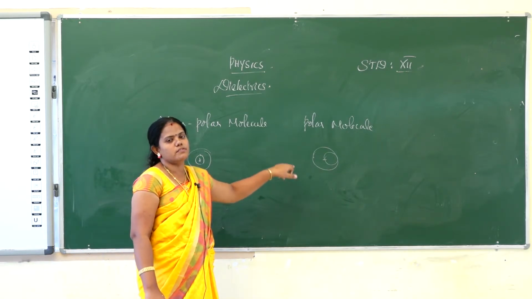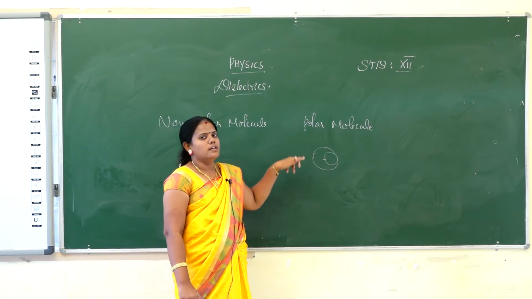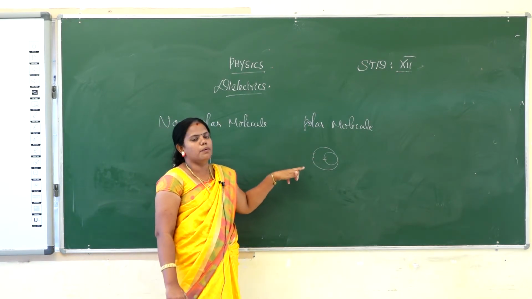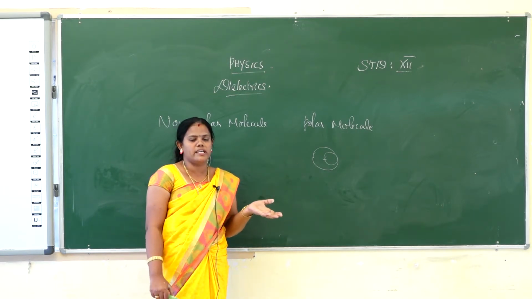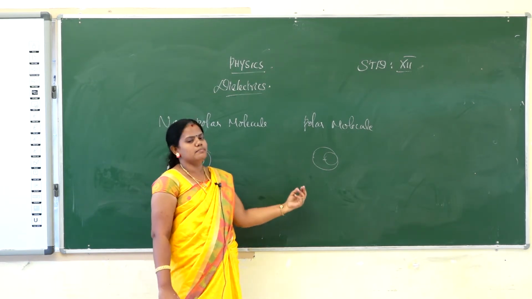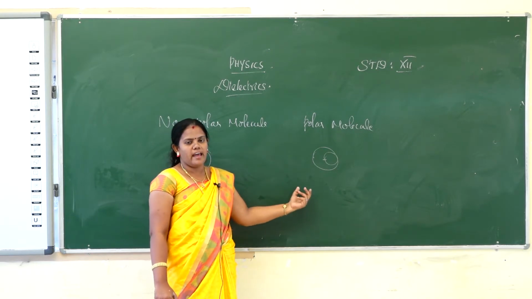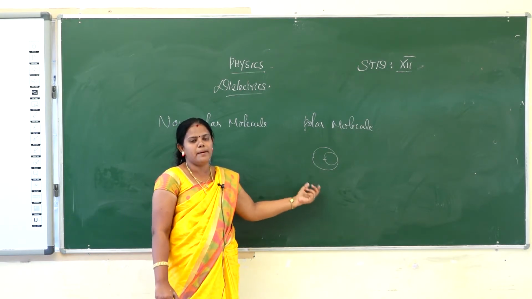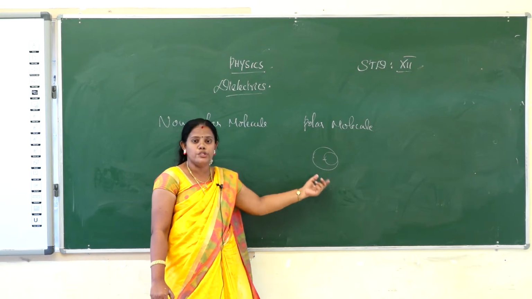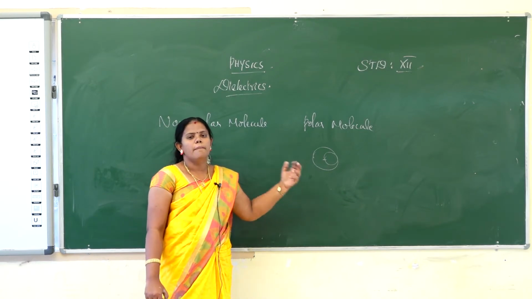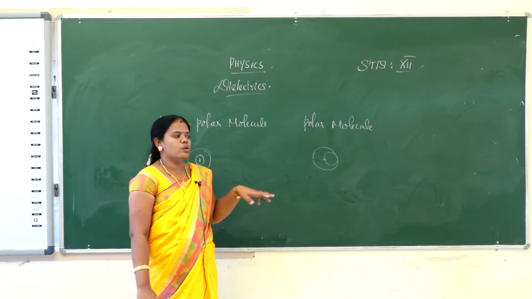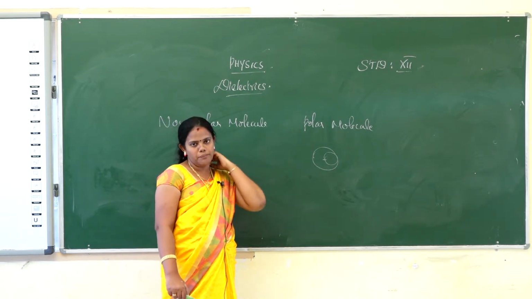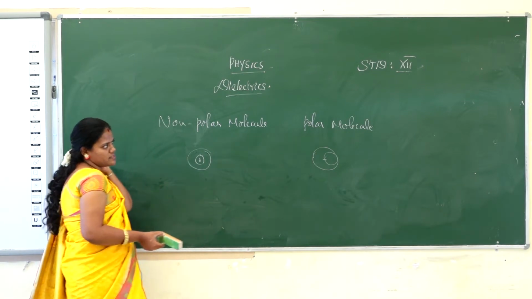Permanent dipole moment means that when applying the electric field, the dipoles in the dielectric will not just move, they will be realigned from one side to another side. It will also create some internal electric field. So they have a net electric dipole moment, and the net dipole moment is not zero. Not zero means the positive charge and negative charge do not move and realign evenly. In the non-polar case, the net dipole moment will be zero. Okay. There is one that is polar and another that is non-polar.